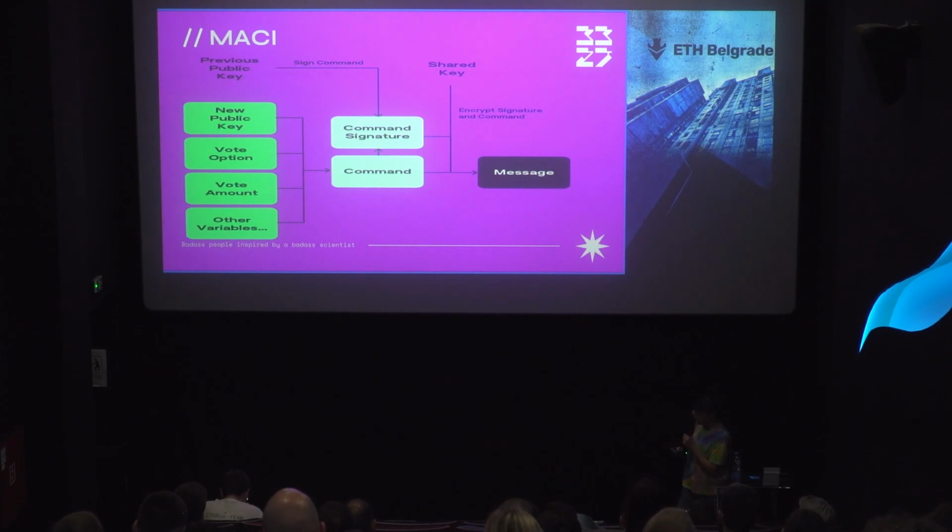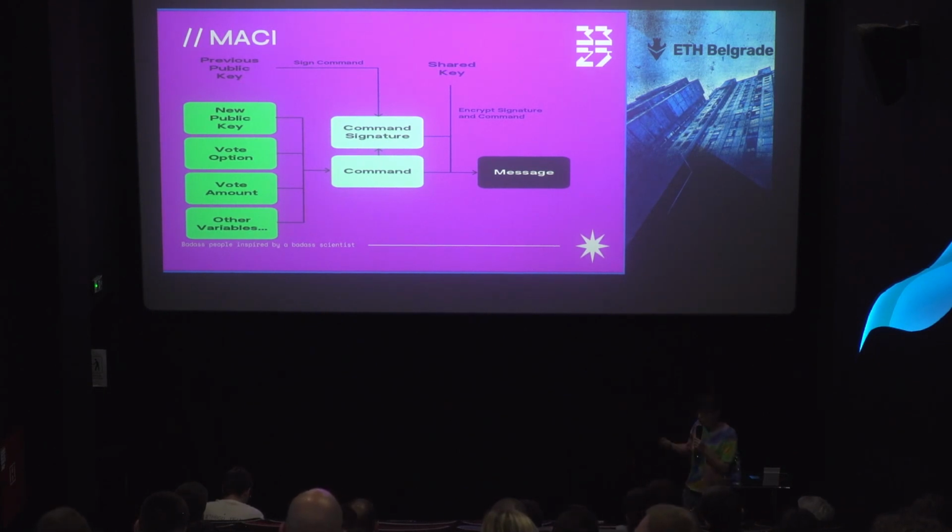So, firstly, he will send the message. He will write here in the field new public key 2. He wants to change his public key. And he will write here option 1 because he really wants to vote for option 1. After that, he puts all this stuff together to get a command, signs this command with his public key 1, and after that encrypts the sign and command to get the message. And sends this message to the MACI smart contract.